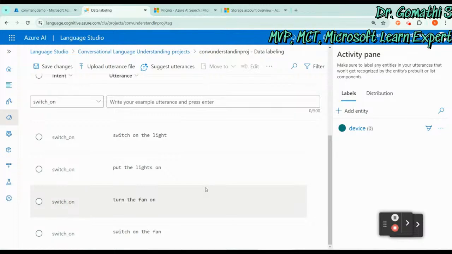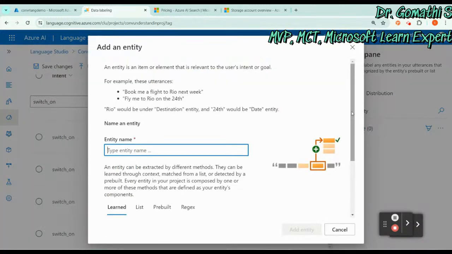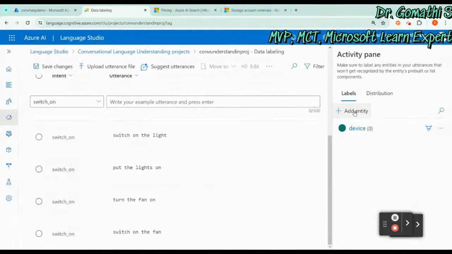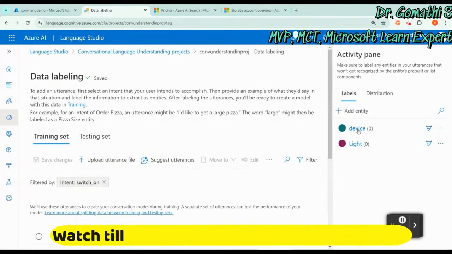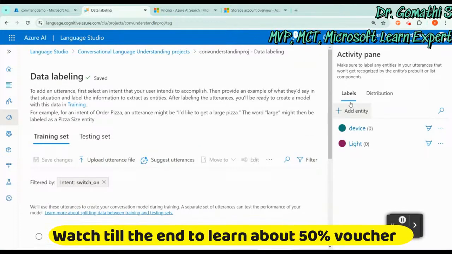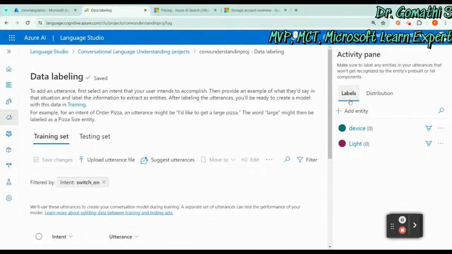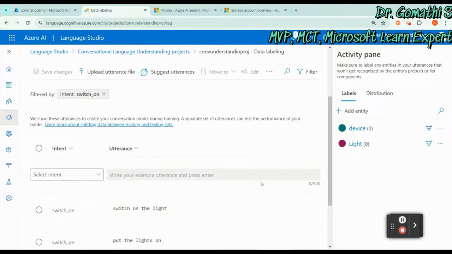So you can make an entity here. There is a device, light, you can create an entity here. So we have added an entity. Here I have a device and light. If you wanted to go ahead with the fan, everything, that is a device, right? What we are going to do now is map the utterances, like what are the entities you have created. So you have to map it here.